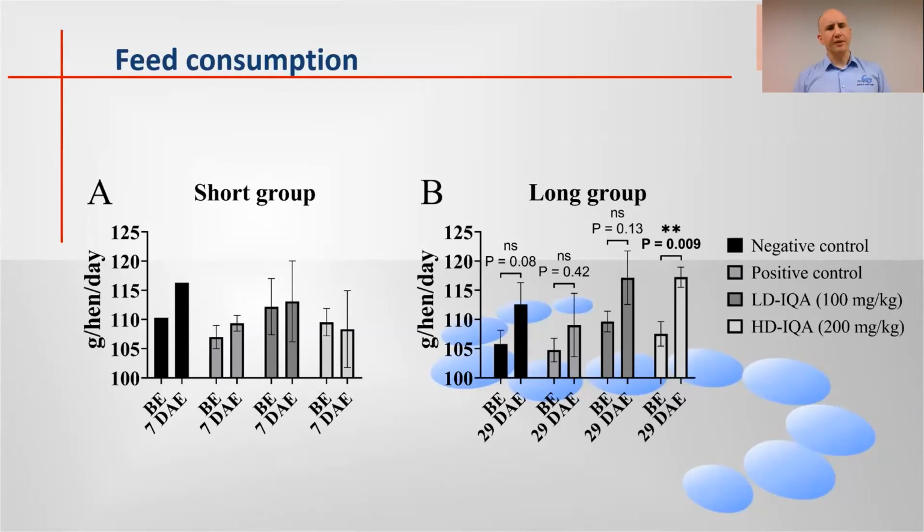In terms of feed consumption, we compared the feed consumption in grams per hen per day before exposure and at the moment of the euthanasia. So in the short groups, there was not a difference between the consumption before and at the moment of the euthanasia. But in the long groups, 29 days after exposure, there was a difference, an increase in feed consumption only in the high dose alkaloid group.